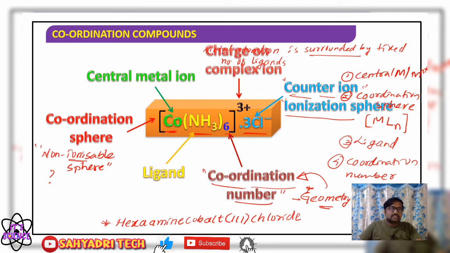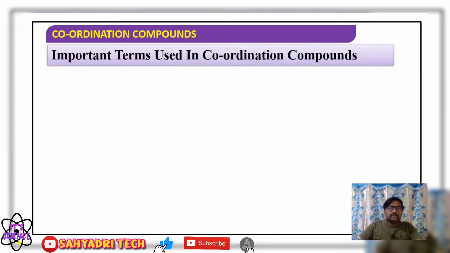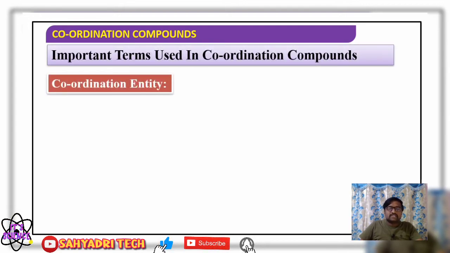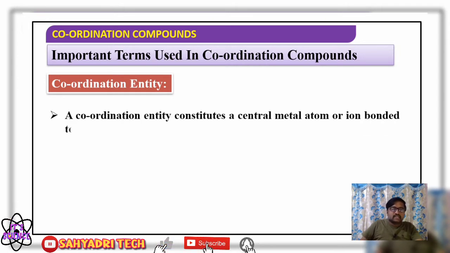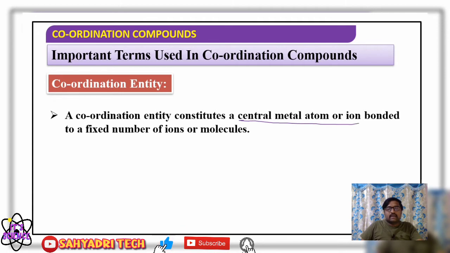Here, whatever charge is present on the complex is considered as the charge on the complex ion. What does the plus 3 indicate? Here plus 3 indicates the charge of the complex ion, or you can say coordination sphere. Now if we consider the first one, the coordination entity, that is the coordination sphere, what does it constitute? What is present in the coordination entity? It constitutes a central metal atom or ion.